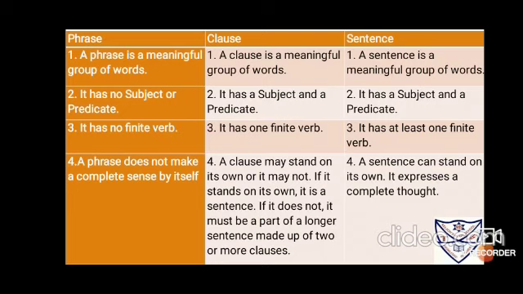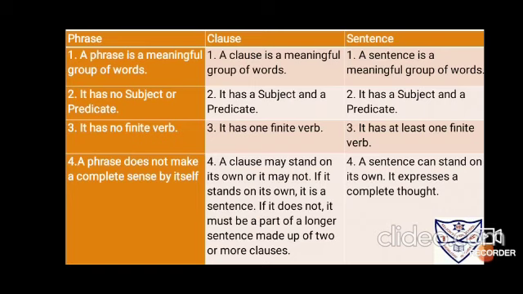A phrase has no finite verb. In some cases a phrase could have a non-finite verb, but a phrase would never have a finite verb. In clauses and in sentences there is at least one finite verb. Then, a phrase does not make complete sense by itself. A phrase will never make complete sense by itself, and on the contrary, it needs something to complete its meaning. And a clause may stand on its own or sometimes may not.